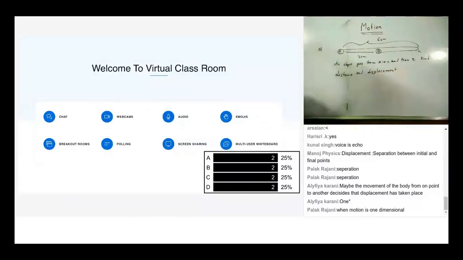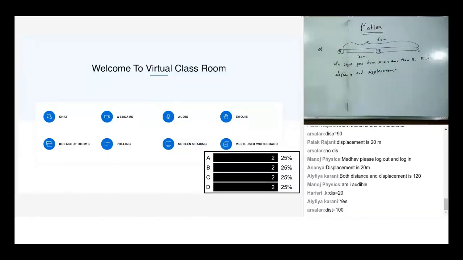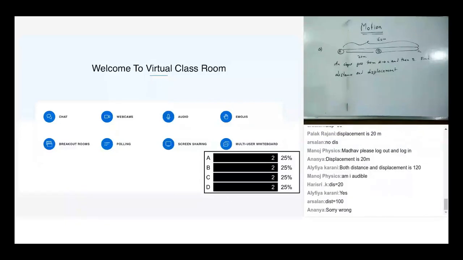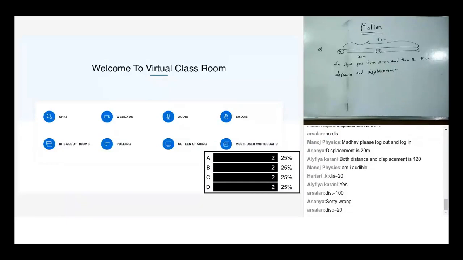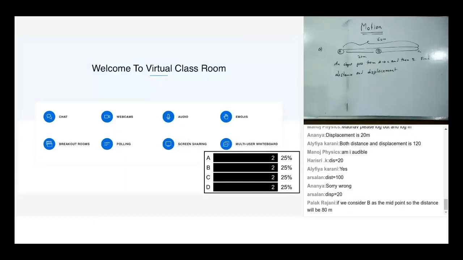Find distance and displacement. Okay, great. So Arsalan says distance is 100 meters. Both distance and displacement, Alifia says 120 meters. Okay. Ananya, what is your answer? Displacement is 20 meters. What about distance?